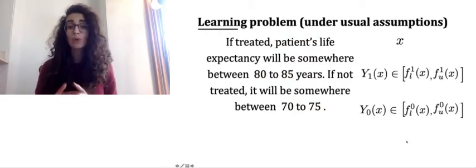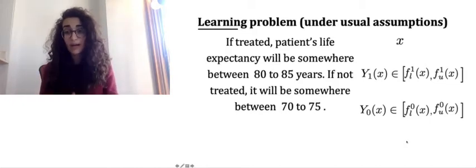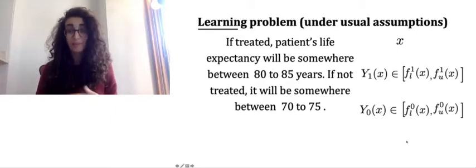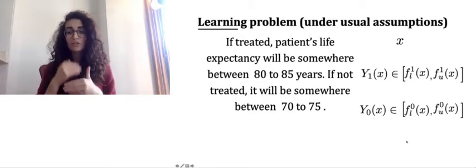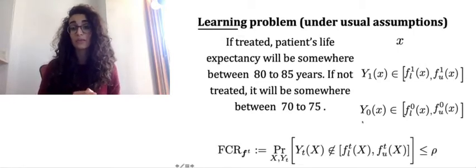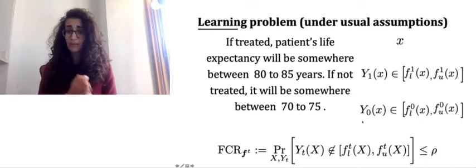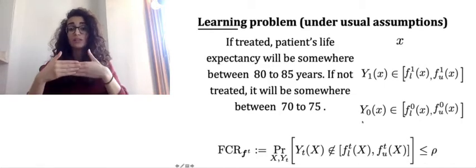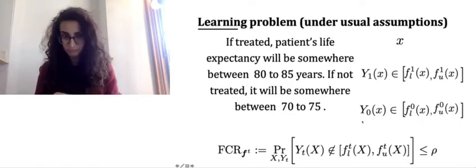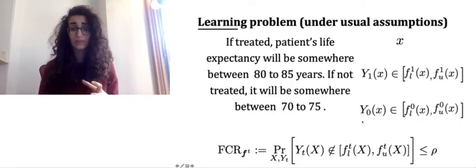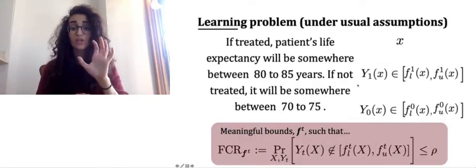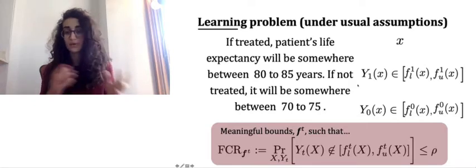So instead, we require that these 4 functions correctly cover the true outcomes, or in other words, they have a low false coverage rate, meaning that the true counterfactual outcome is never lower than the lower bound or higher than the upper bound. So this means that our metric of interest will be to achieve a low false coverage rate, meaning the probability the true counterfactual does not fall within this estimated interval is less than some small tolerance parameter rho. So our learning objective will be to learn meaningful upper and lower bound functions such that the false coverage rate does not exceed a pre-specified rho.